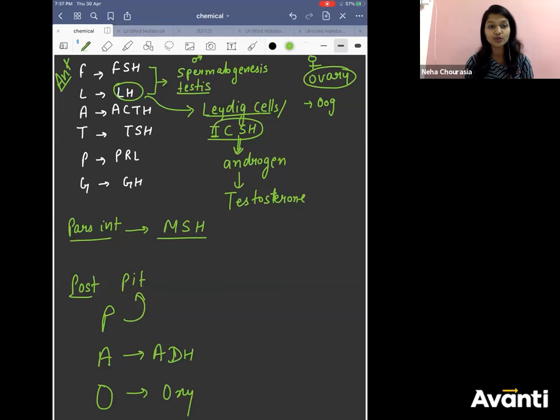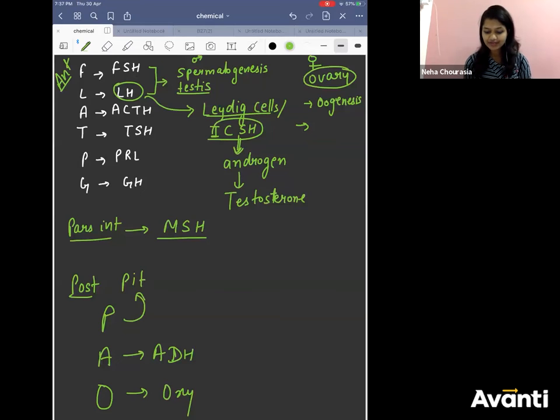See how you can correlate. Particularly FSH, follicle stimulating hormone, helps in development of follicles, primary to secondary, secondary to tertiary, tertiary to Graafian follicle, and the Graafian follicle undergoes ovulation.